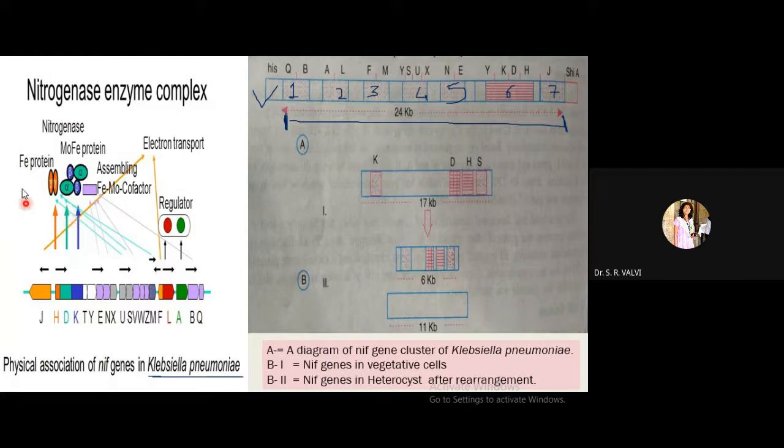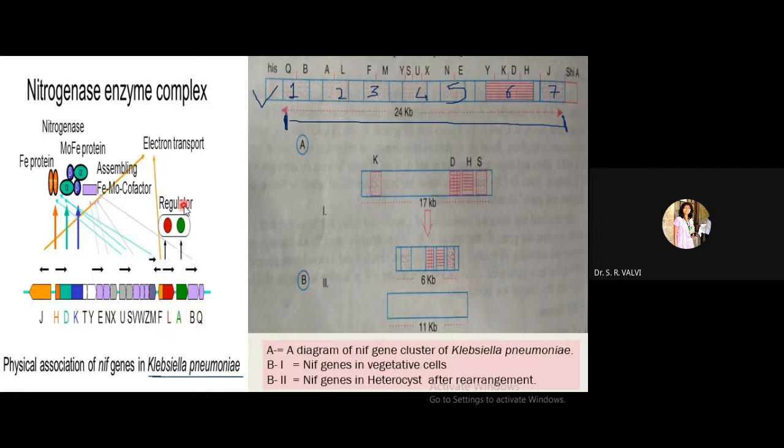So how is the nitrogenase complex formed, and where do the components come from? They come from these genes. H will give you the Fe protein, the smaller subunit, whereas D and K will give you the larger subunit. Understood? Now come towards this, which is AL, right? AL is here, which is the second operon. Now come to the color diagram, LA.